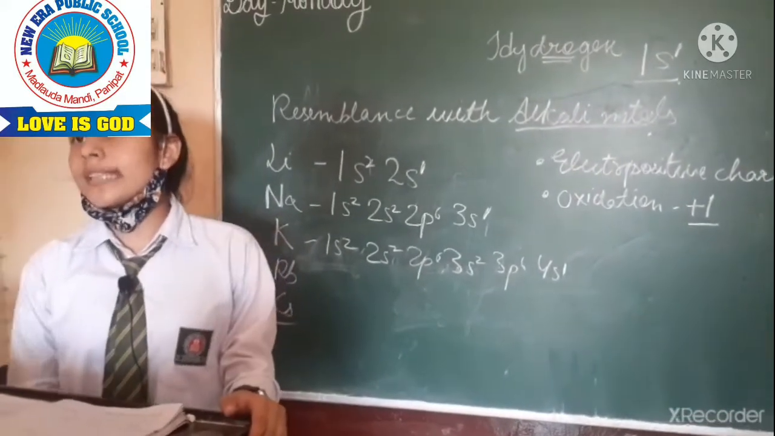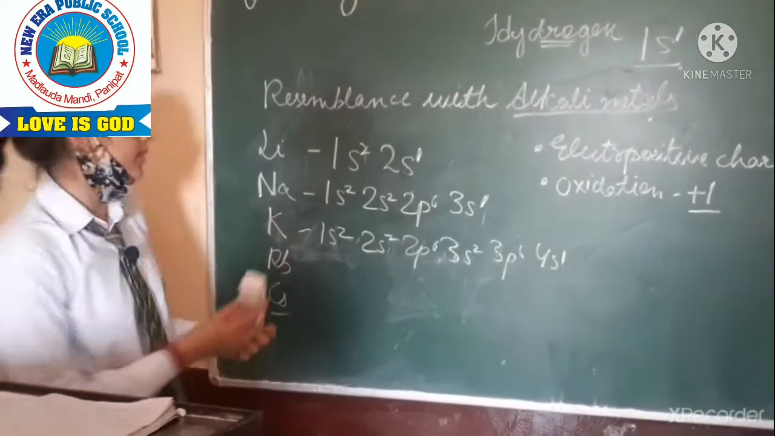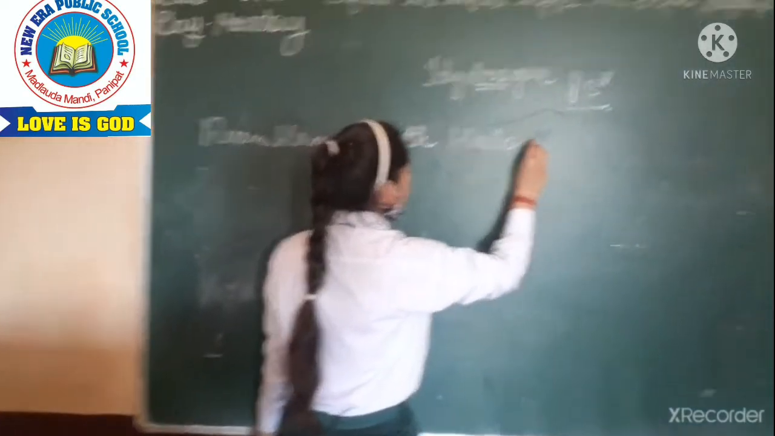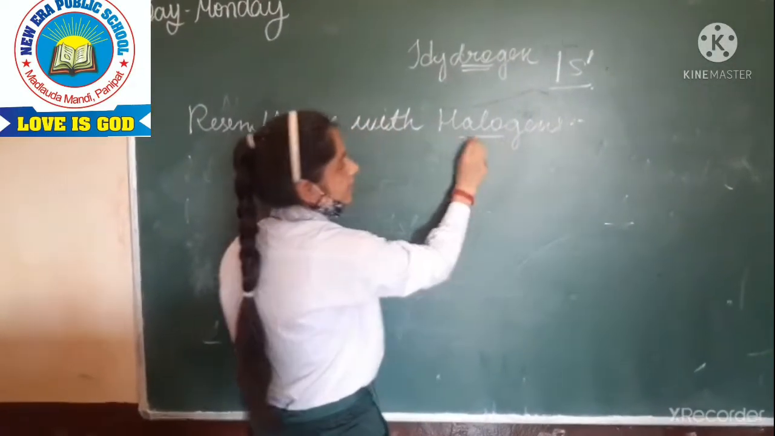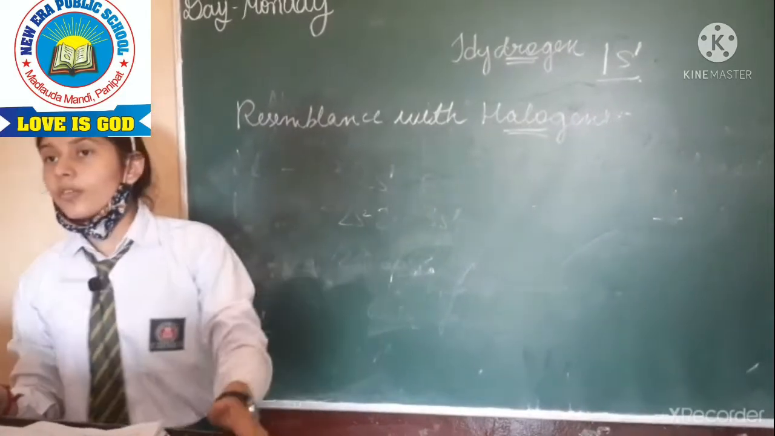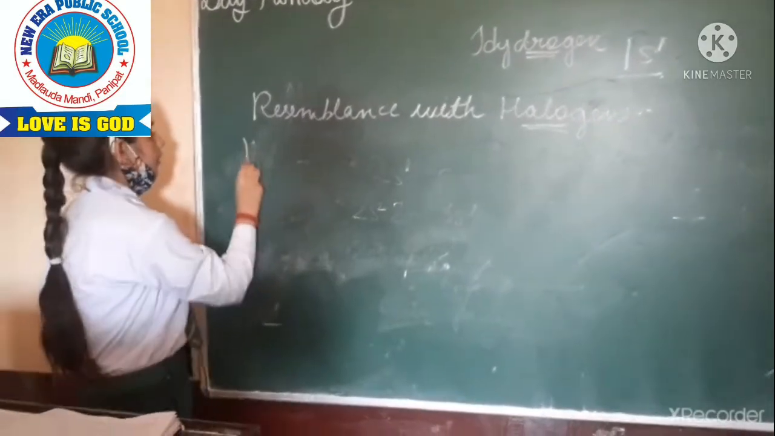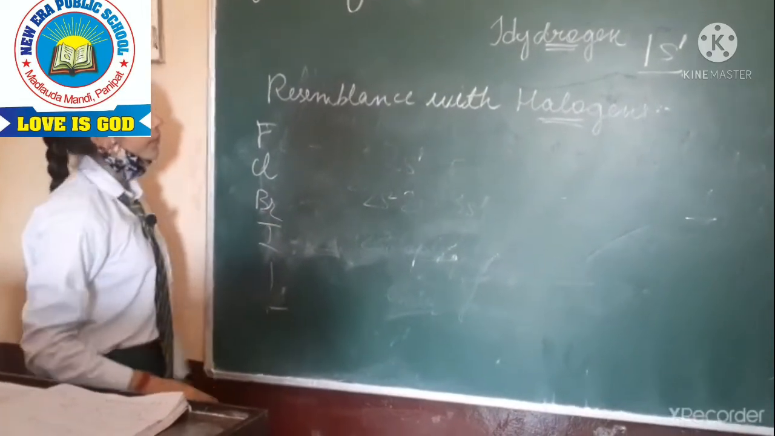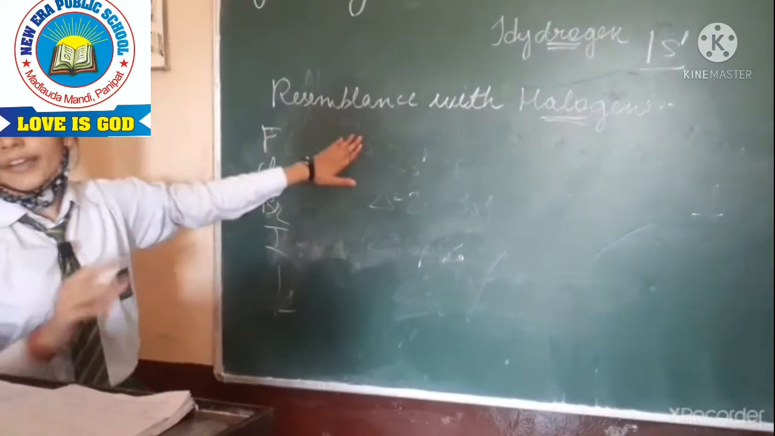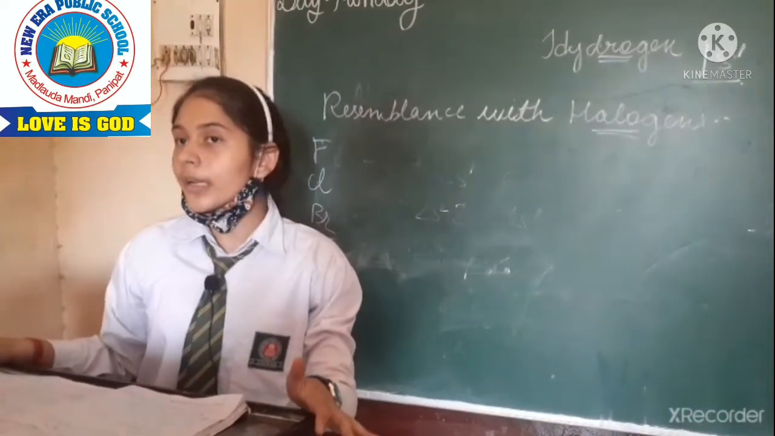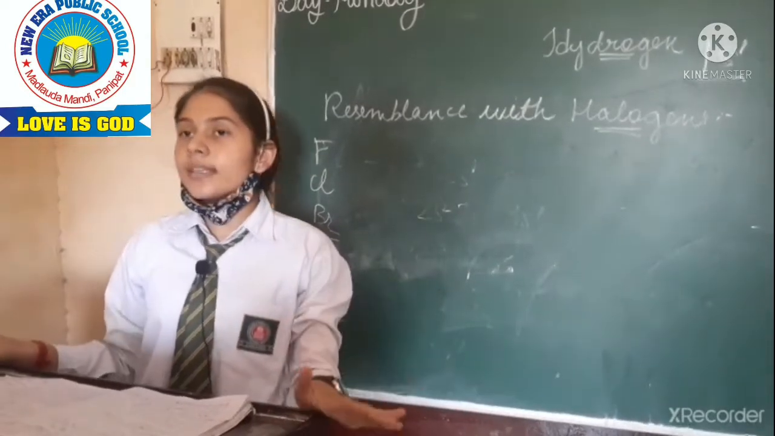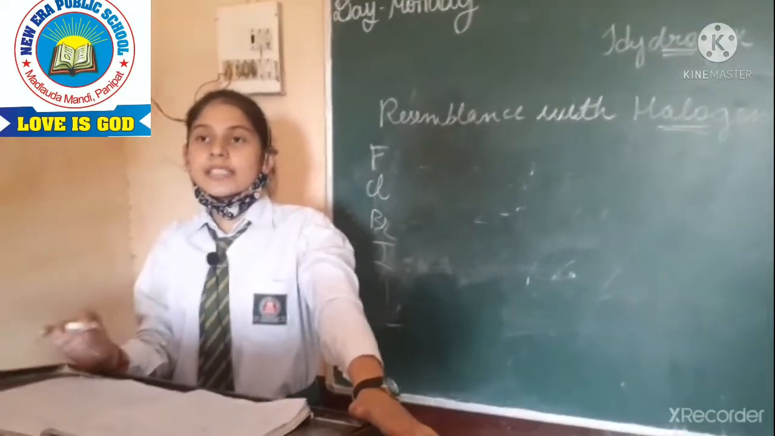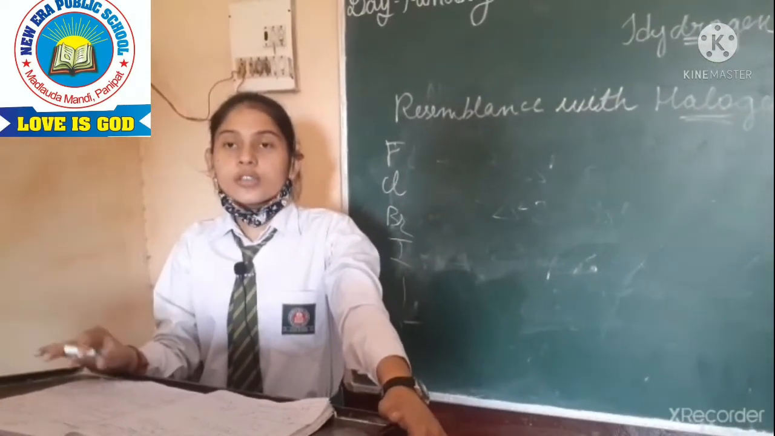Now we are going to learn the resemblance of properties with halogens. What are halogens? They are the 17th group of the periodic table. It consists of fluorine, chlorine, bromine, iodine and so on. There are a total of 18 groups in the modern periodic table. The 17th group is nearest to the 18th group, which is known as the noble gases, or inert gases, and they have a full shell.